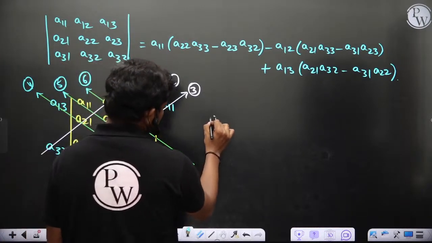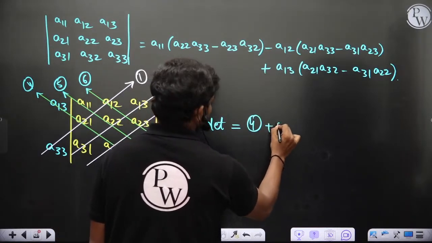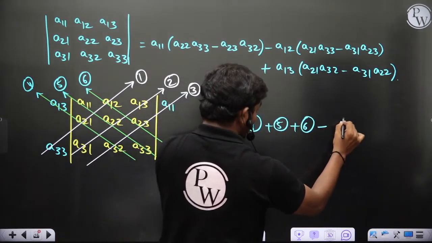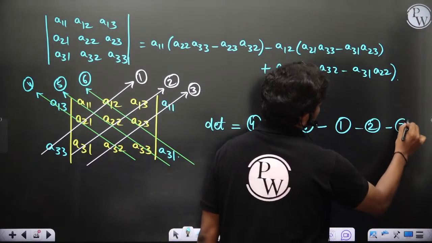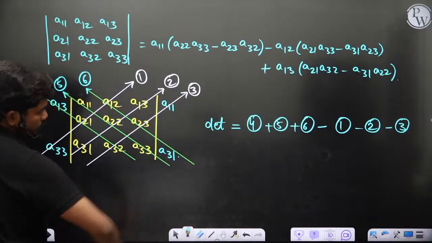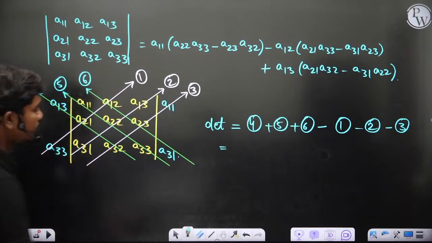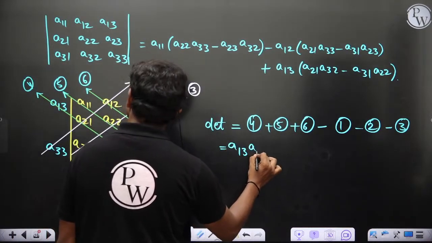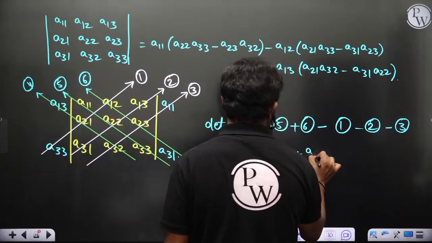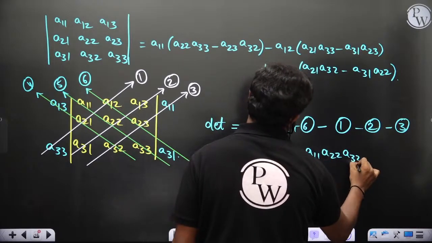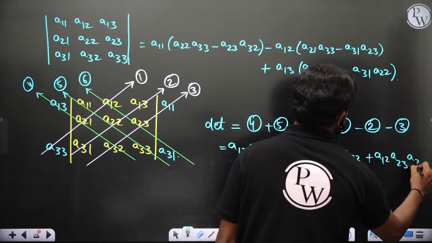So the determinant of this matrix is nothing but 4 plus 5 plus 6 minus 1 minus 2 minus 3 of course. If you check 4, for example, what is 4? 4 is the product of these elements on this line, a13, a21, a32, plus 5. 5 is the product of these diagonal elements, a11, a22, a33, plus this is a12, a23, a31, then minus.